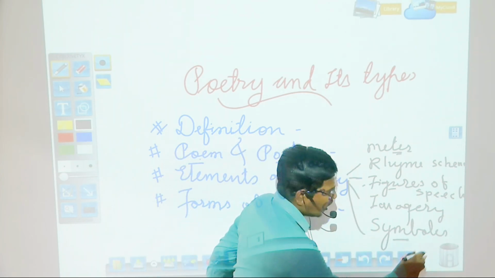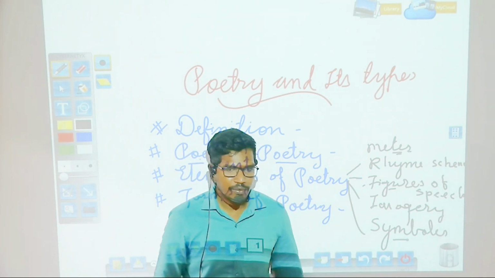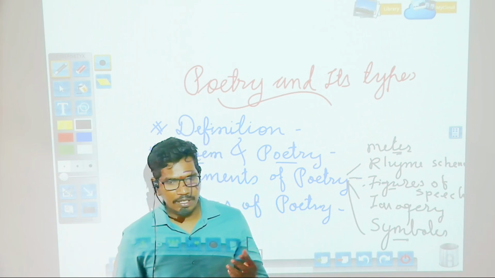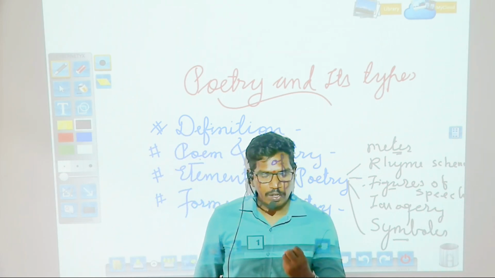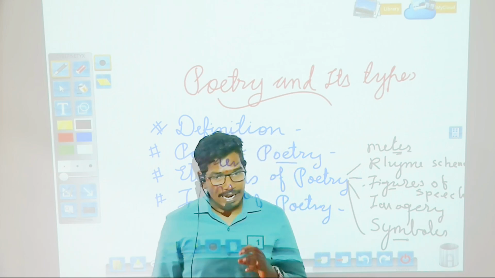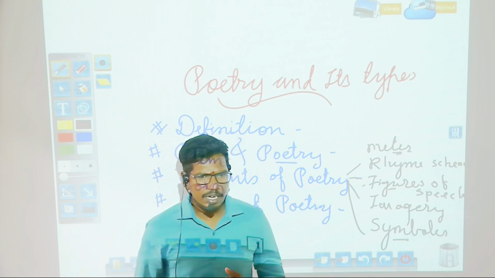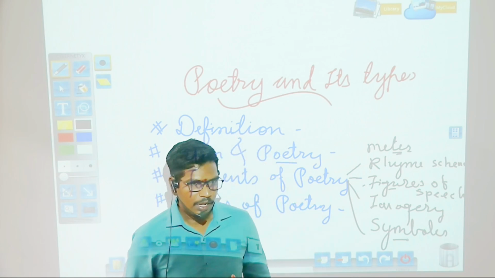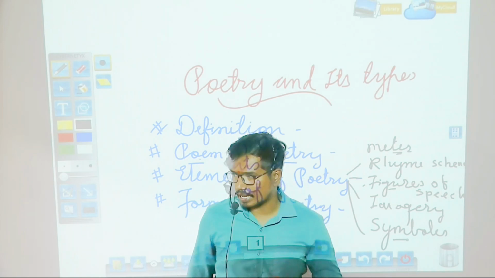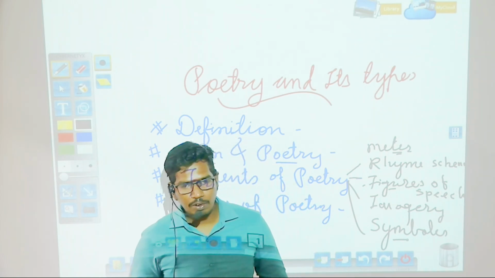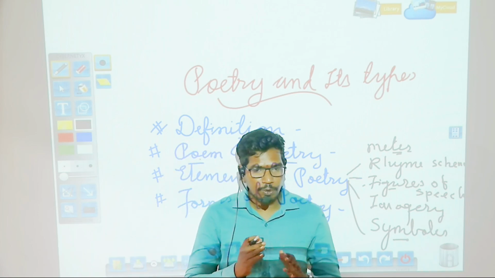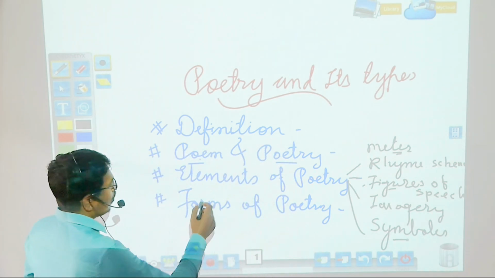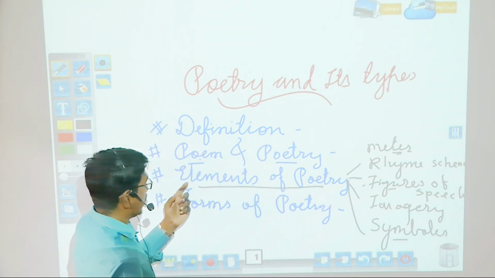Then symbols are a kind of literary device, meaning a particular thing is used to represent another thing. For example, if I use a rose in my poem, it is a kind of symbol. Sometimes it might represent danger, or sometimes it might represent love for a person. Or if thorns are there in the poem, it denotes that there is some danger, or the poet is trying to express his own sorrowful life. Okay, so this is all about the imagery, or the elements of poetry.